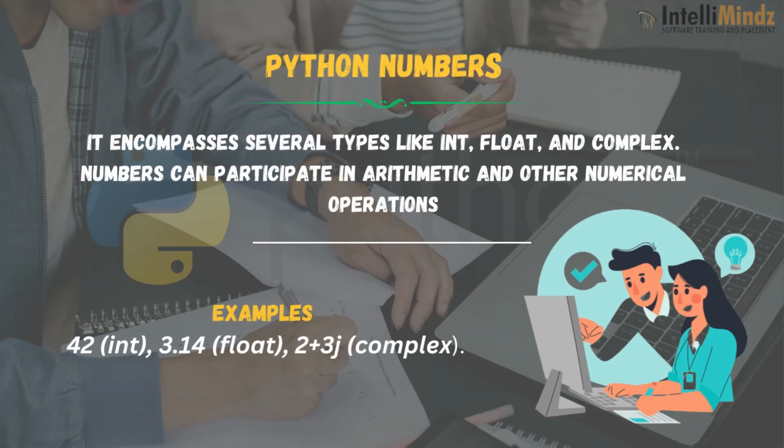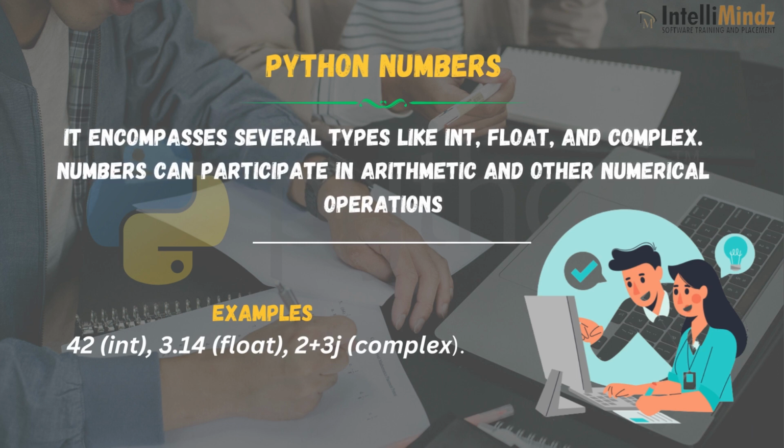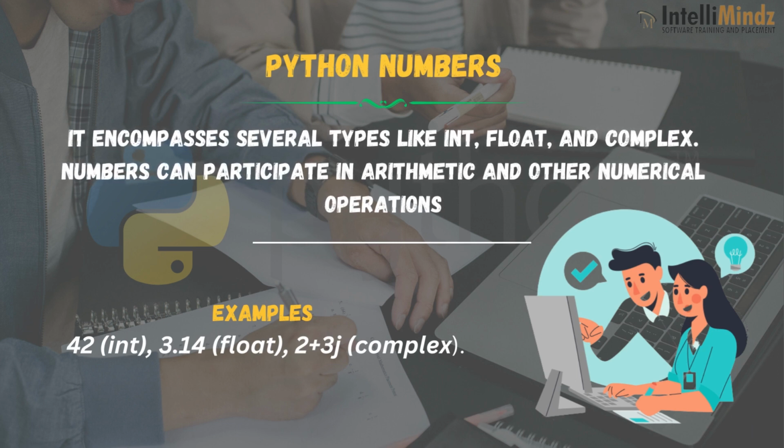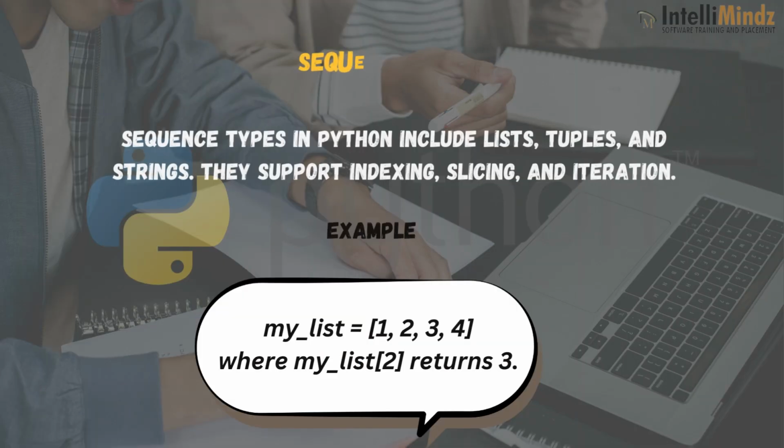Python numbers. It encompasses several types like int, float, and complex. Numbers can participate in arithmetic and other numerical operations. Sequence types in Python include lists, tuples, and strings. They support indexing, slicing, and iteration.